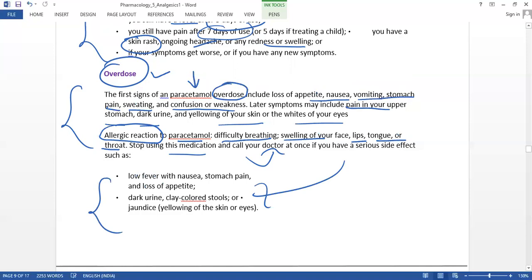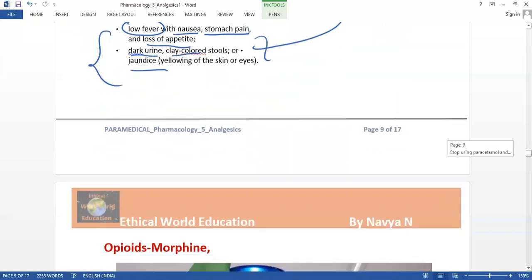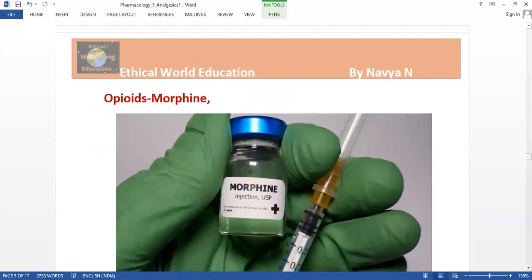The side effects are low fever with nausea, stomach pain, loss of appetite, dark urine, clay-colored stool, or jaundice, meaning yellowing of the skin or eyes. If you get this type of symptom, then definitely the patient has to stop the medication.